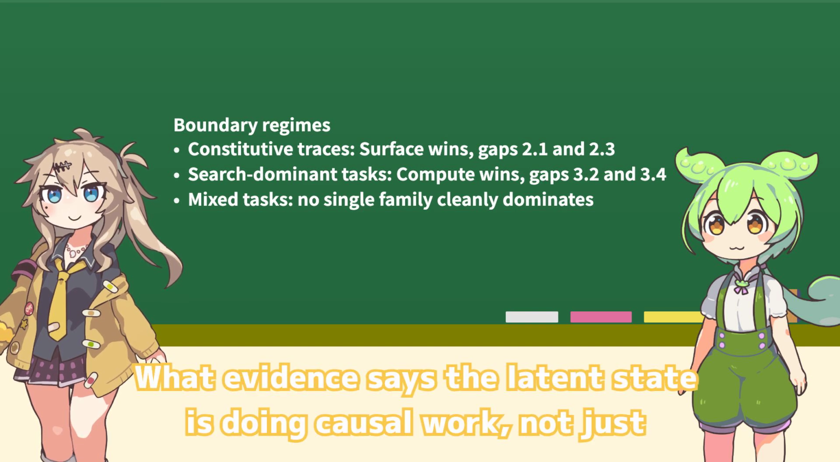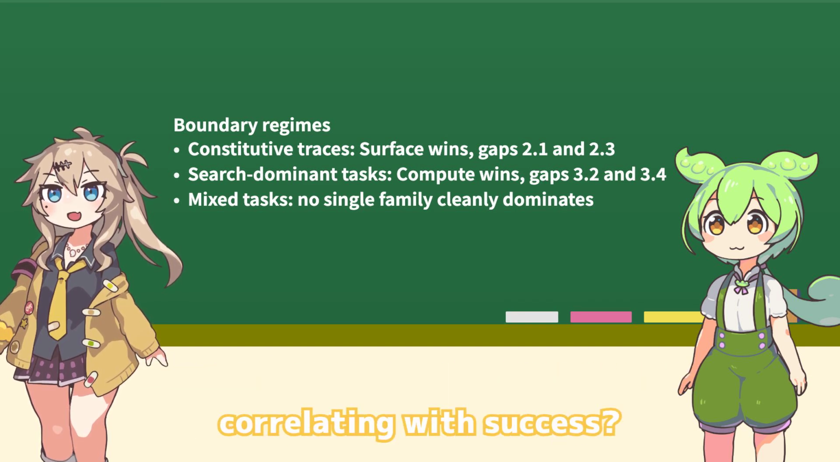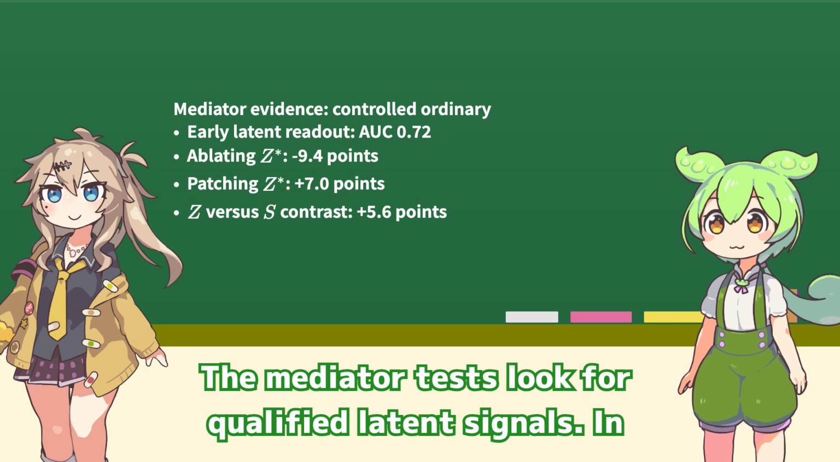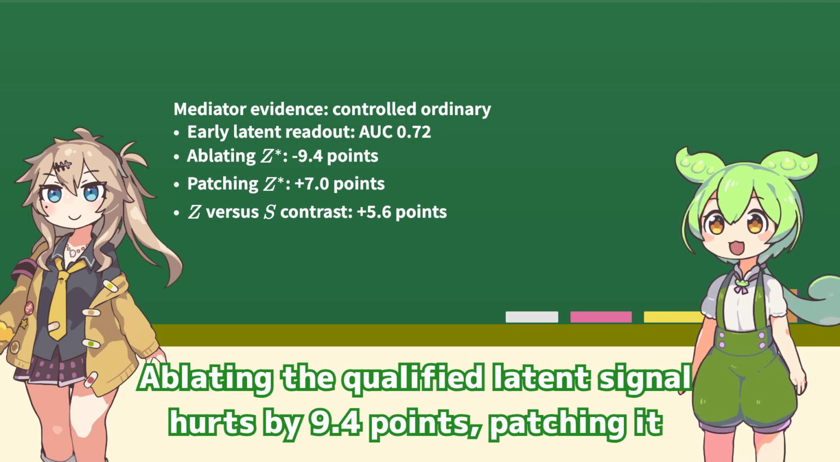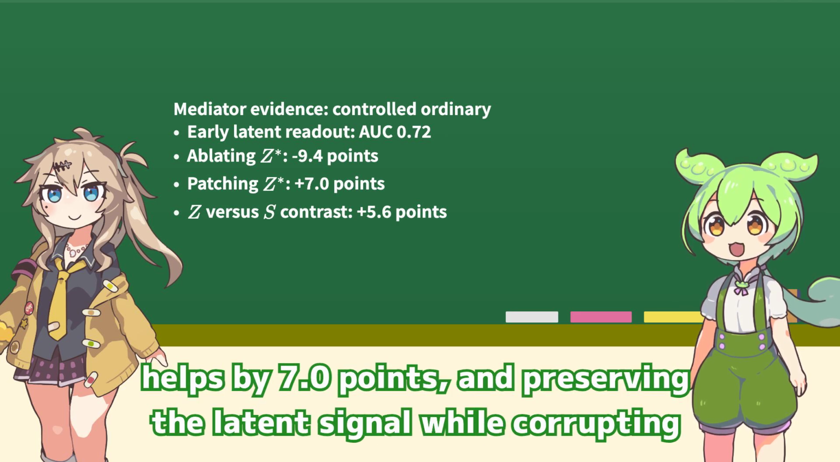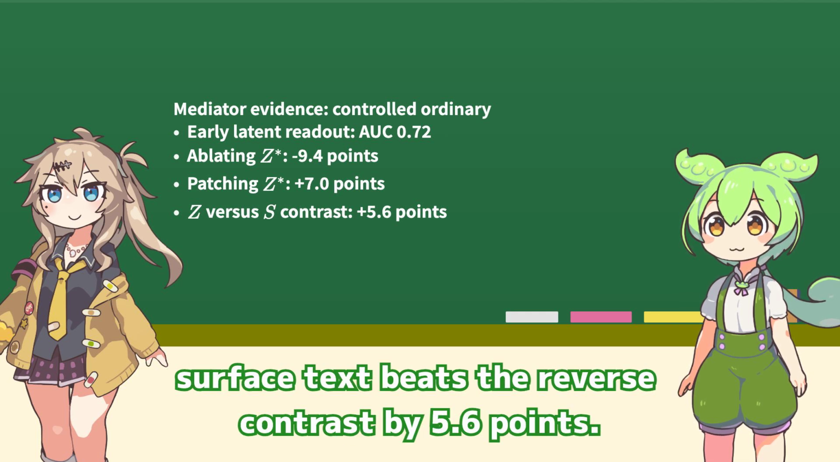What evidence says the latent state is doing causal work, not just correlating with success? The mediator tests look for qualified latent signals. In controlled ordinary tasks, ablating the qualified latent signal hurts by 9.4 points. Patching it helps by 7.0 points. And preserving the latent signal while corrupting the surface text beats the reverse contrast by 5.6 points.